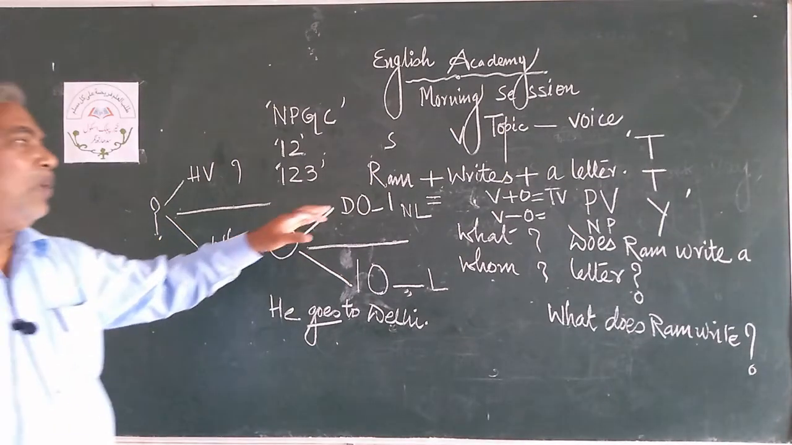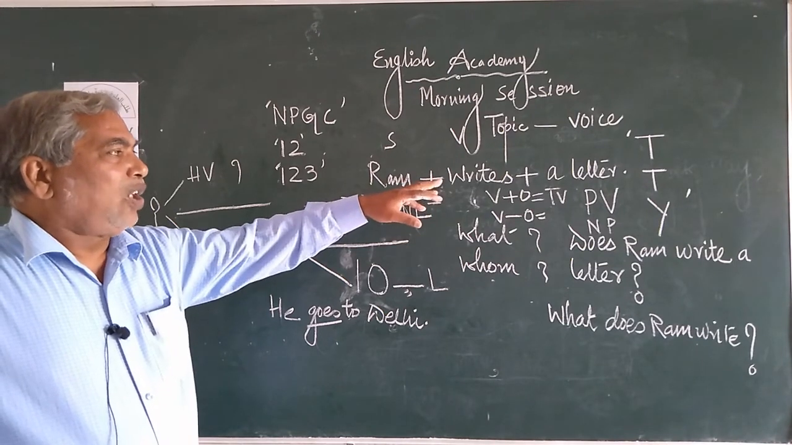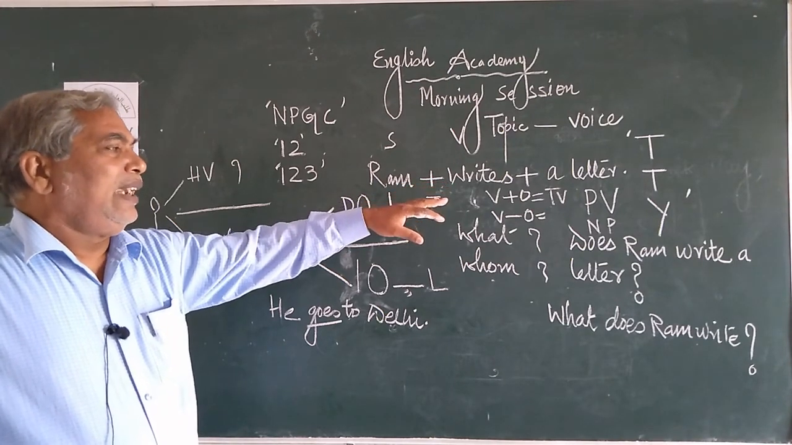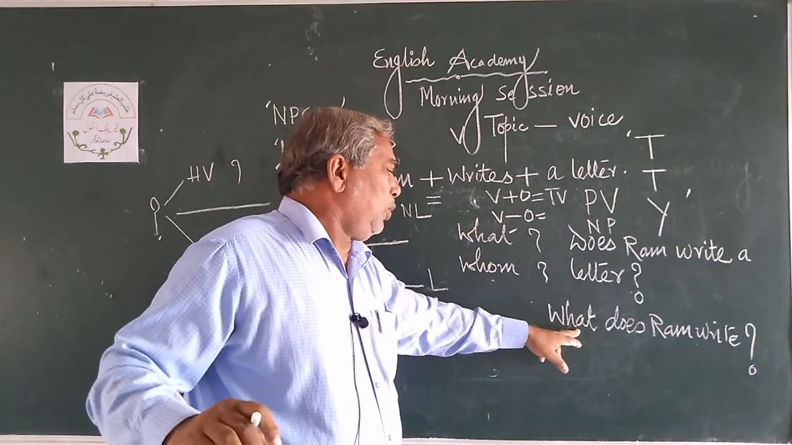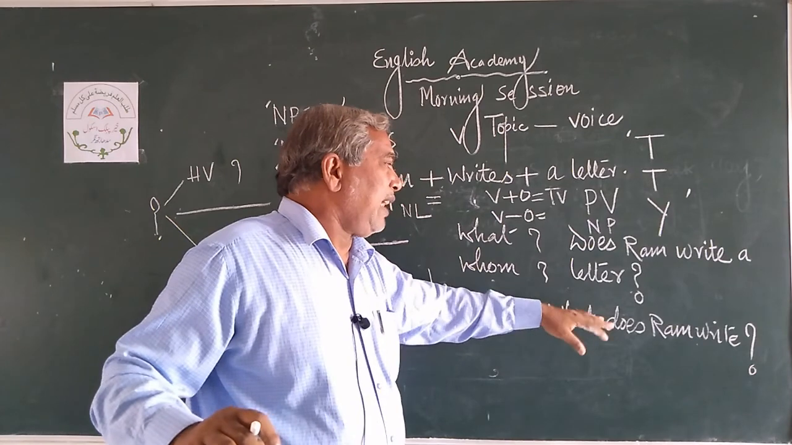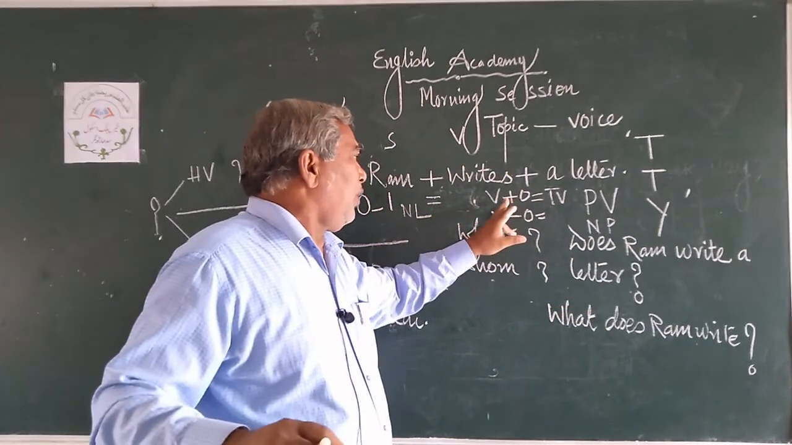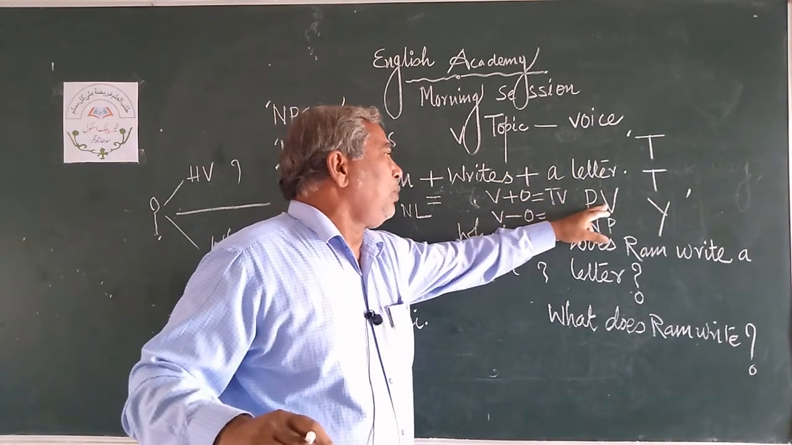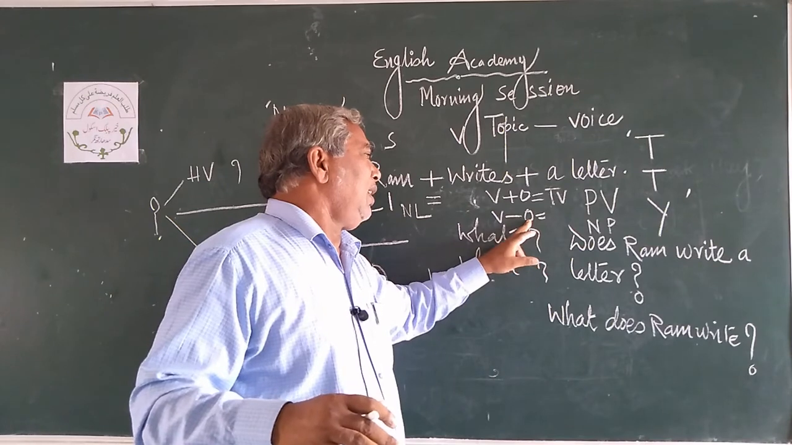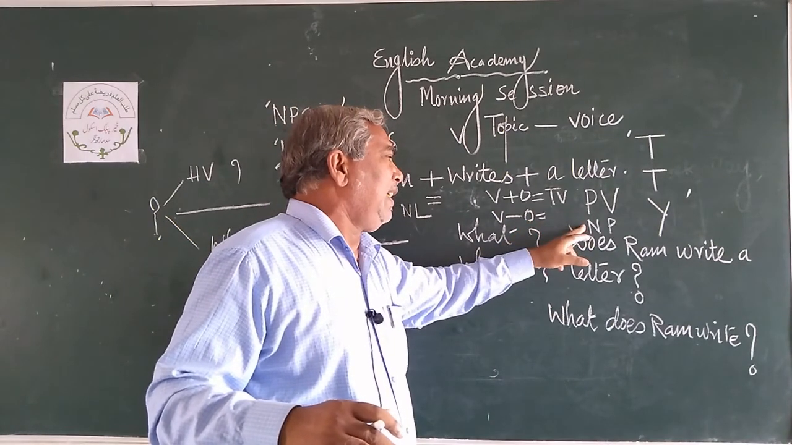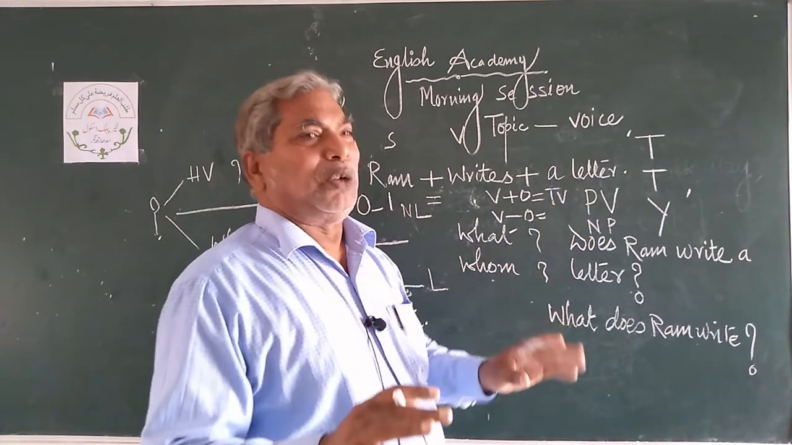So now Ram writes a letter, the object is clear, and that object, a letter, put a question mark with WH form, that is what. If there is an answer, you can say this is a transitive verb. If it is a transitive verb, V plus O, transitive verb, passive voice. V minus O, if there is no object, there is complement, then write at once immediately, no passive voice. You can't form the passive voice.